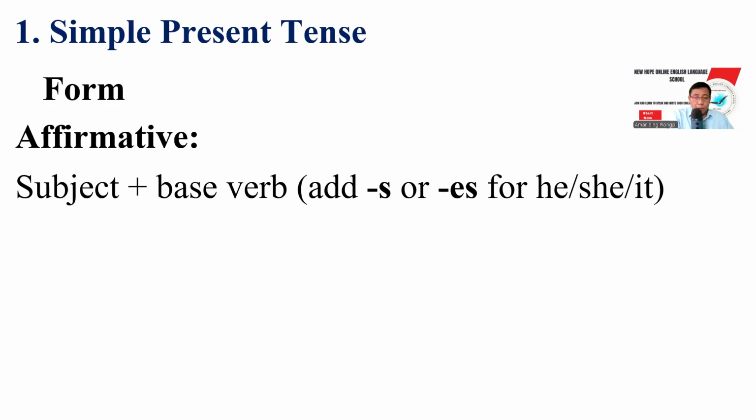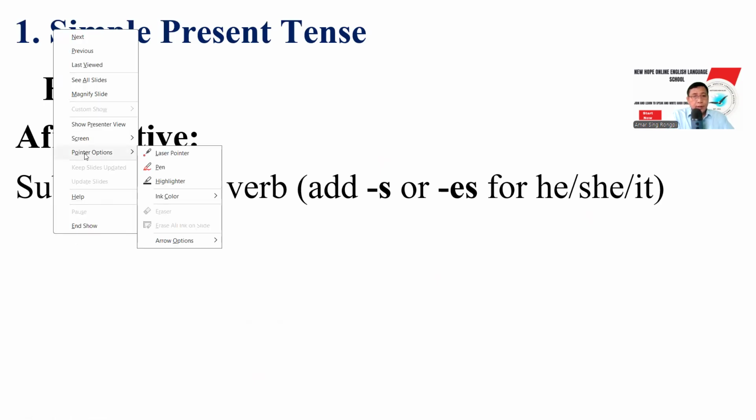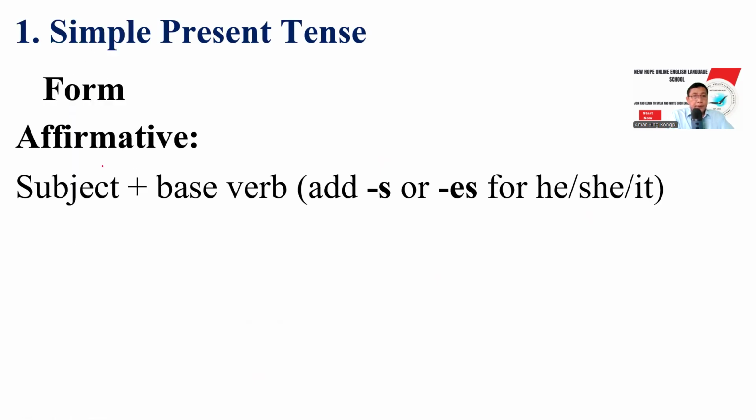And this is the form, this is the structure. Okay, so let me use the pen. Here, subject, this is the subject, but the base verb, so we base verb followed by the base verb, and we have to add s or es depending on the subject.